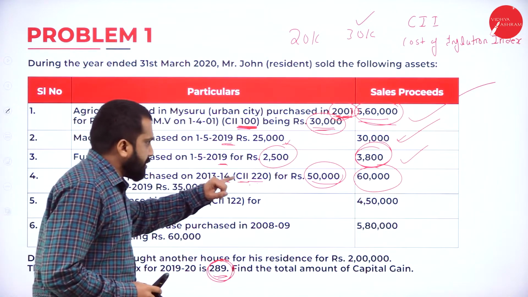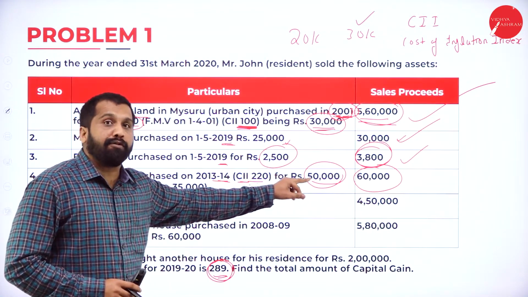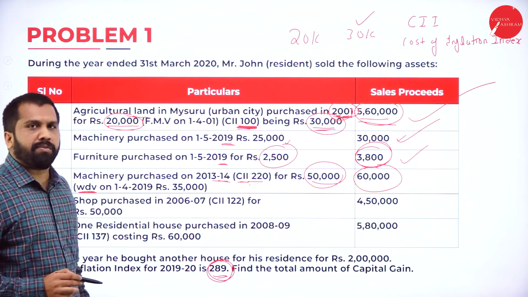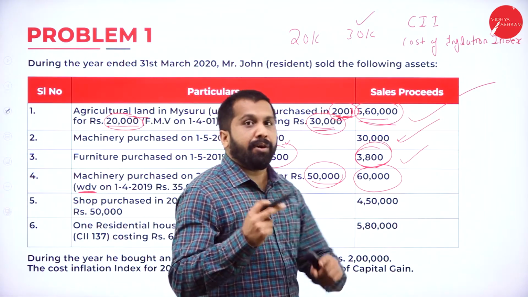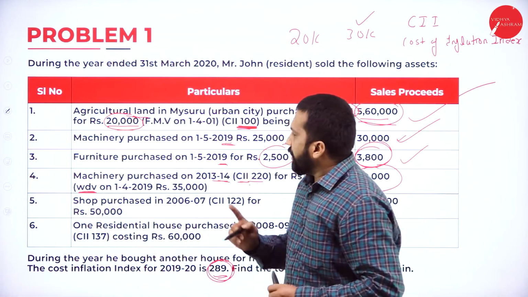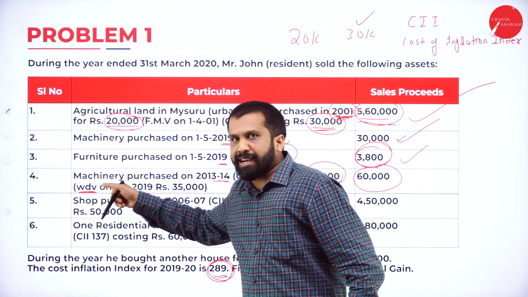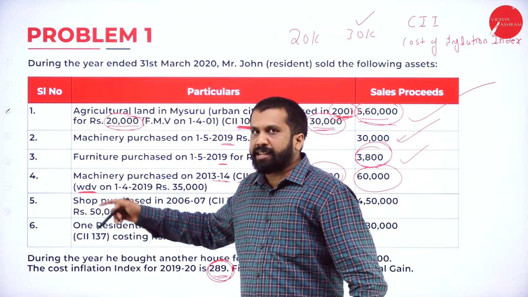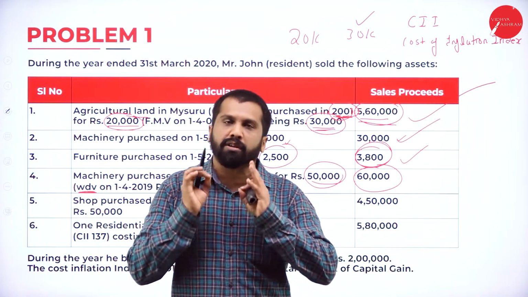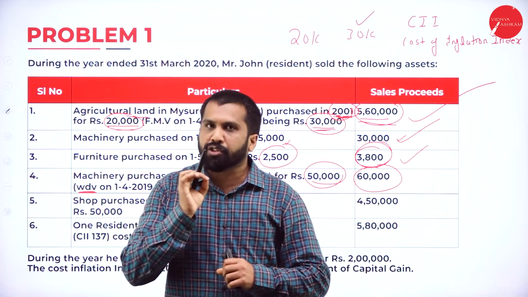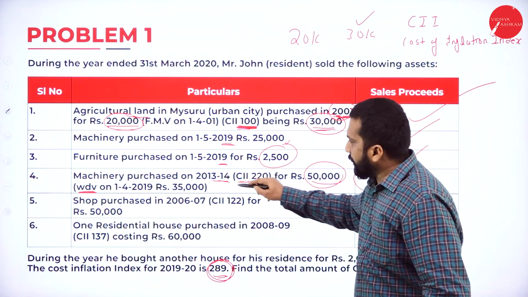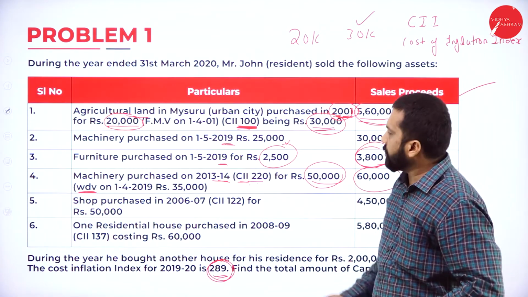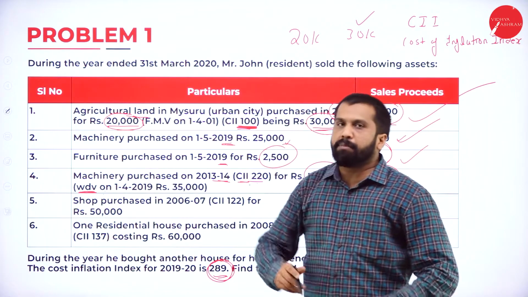Now, again, I'll come back. Machinery purchased in 13-14 at what price? 50,000. But WDV means what? Depreciation. One more thing, please write down: if there is depreciation for that asset, it is always short term. Even though it is 7 to 8 years, we still consider it short term. Why? Because we have calculated depreciation.